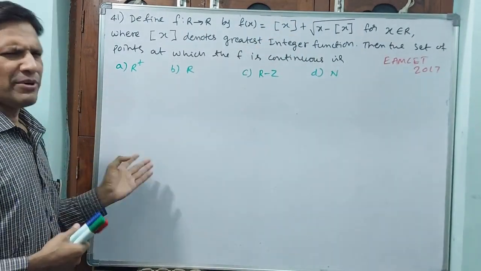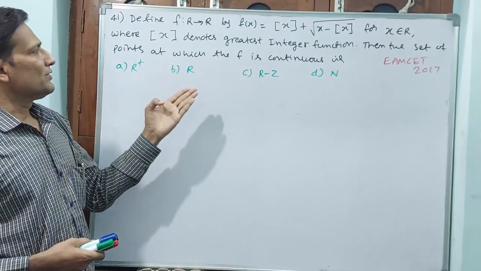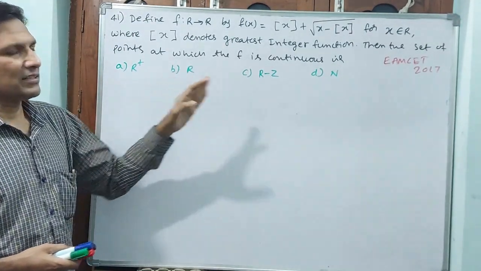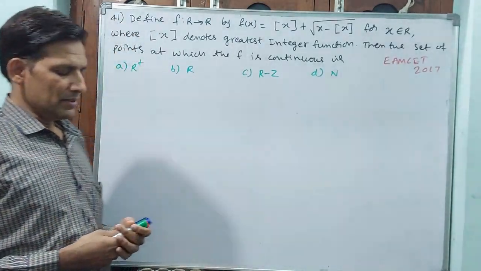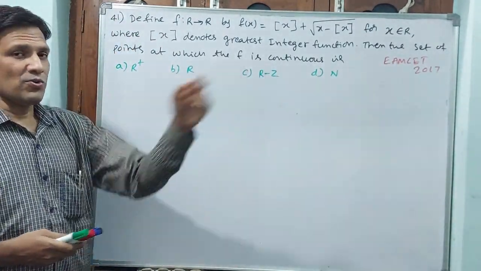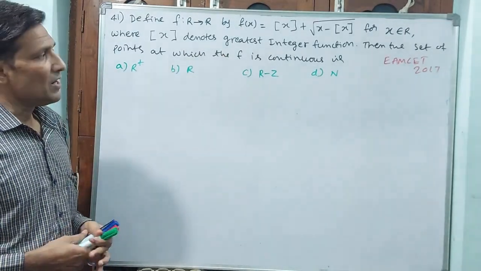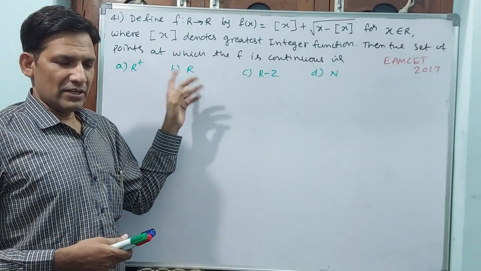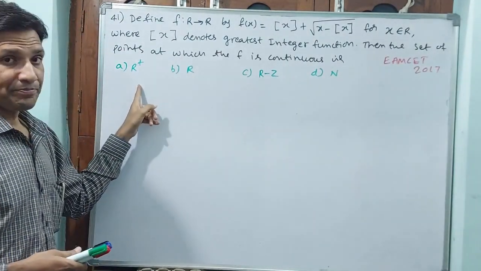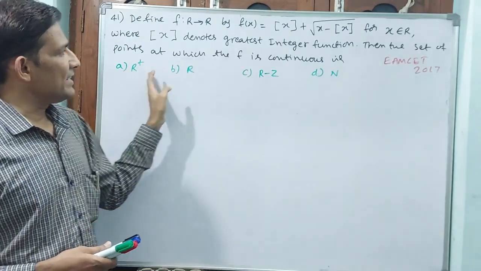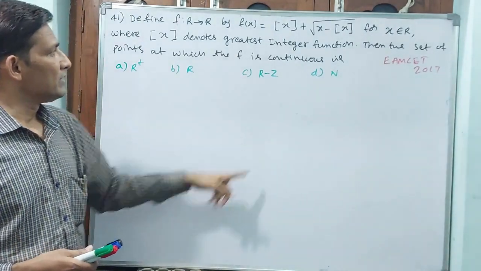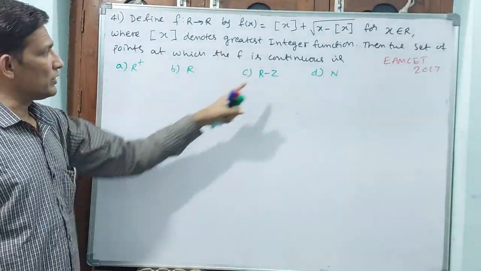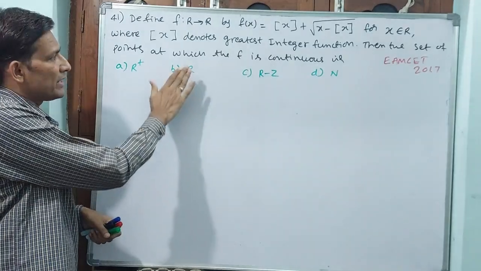Continuity, how are we going to check? Apply limit and see. R minus Z they are asking, R they are asking, R plus they are asking, N also they are asking. N means all numbers from 1 to infinity have to satisfy. First we will see N. R means all these numbers are continuous, contained by N. R plus contains N also. Okay, but not R minus Z. Why? Because the negative integers are also there. R means all will come, but the answer is R.